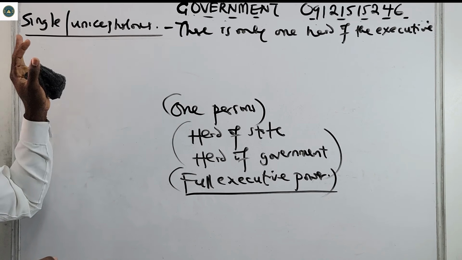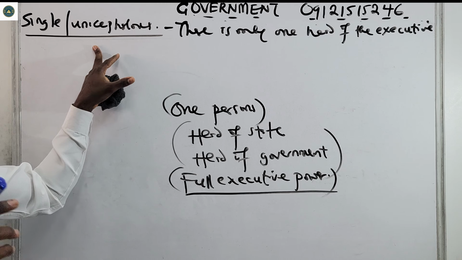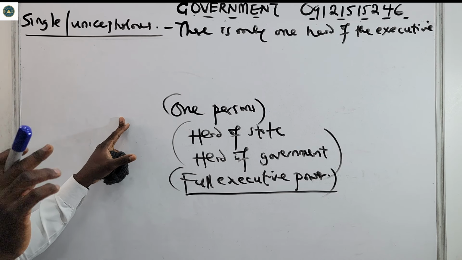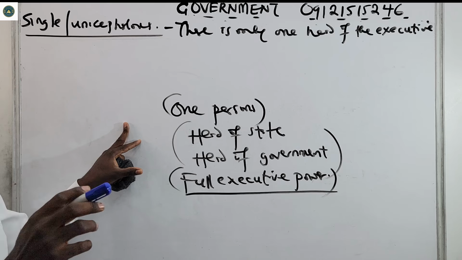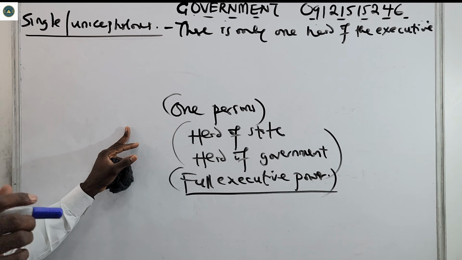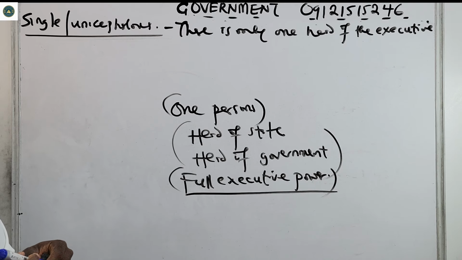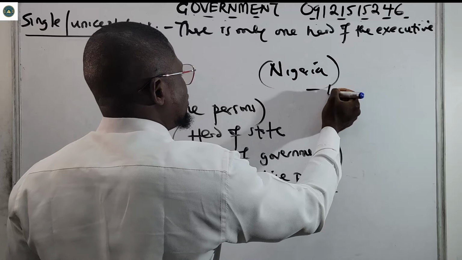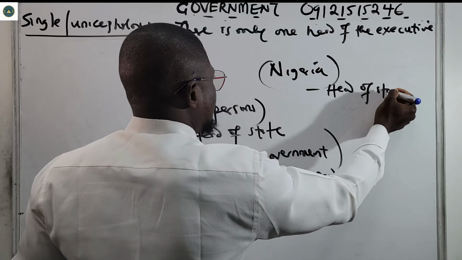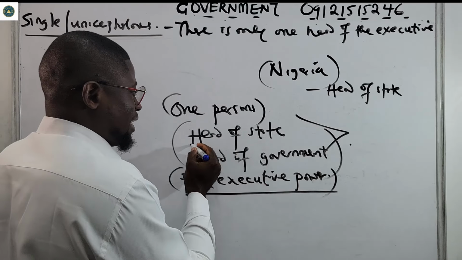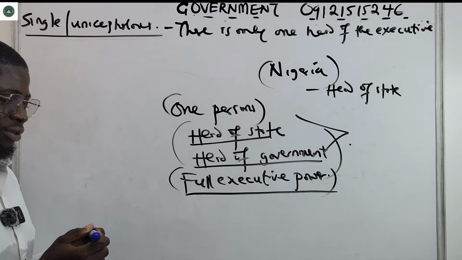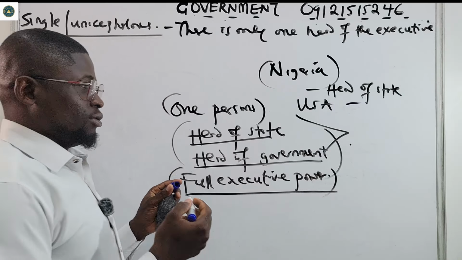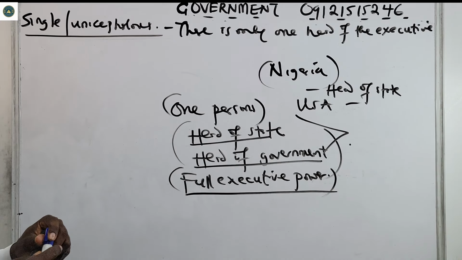So that is single or unicephalous executive. There's only one head of the executive. One person performs the roles of both the head of state and head of government, and the person has full executive power. Example, we see it in Nigeria. Our president in Nigeria is both the head of state and head of government. Also in the US, the president performs these two roles.